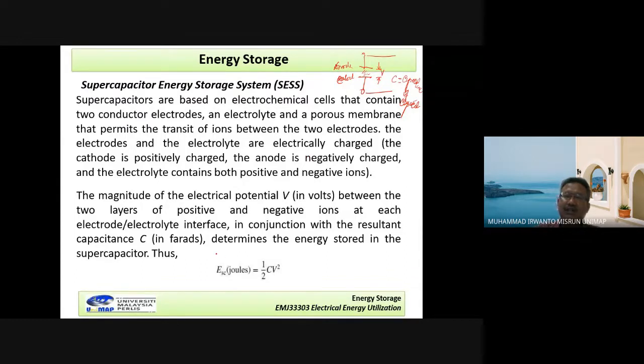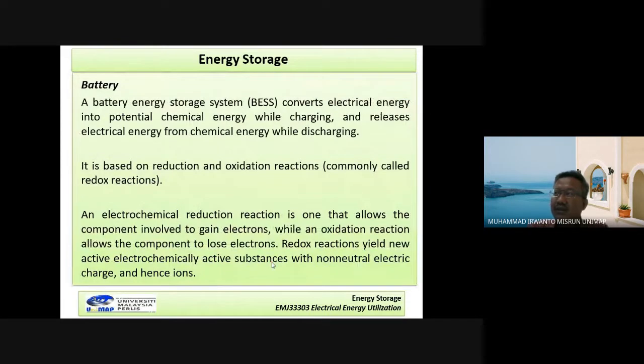So the energy that can be stored by this supercapacitor energy storage is given by this one: 1/2 C V squared. C is the capacitance of the capacitor, V is the voltage across anode and cathode here. Okay, it is part of the electromagnetic energy storage.